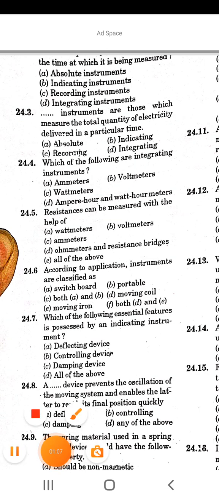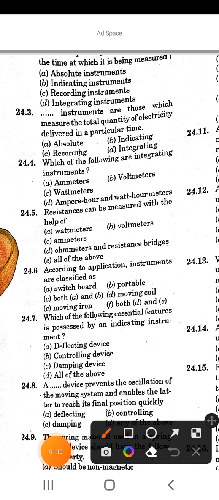Next question is, fill in the blanks. Instruments are those which measure the total quantity of electricity delivered in a particular time. So options of this question are absolute, indicating, recording, integrating. So the correct answer of this question is integrating instruments.